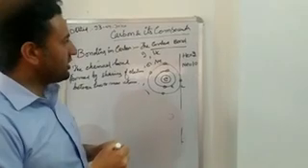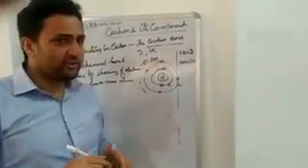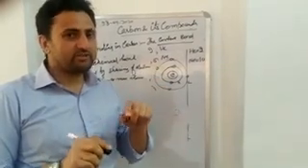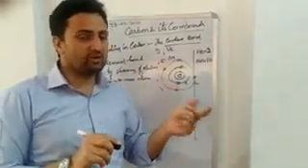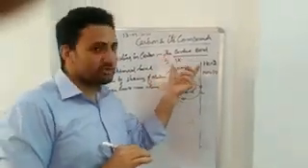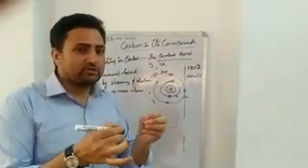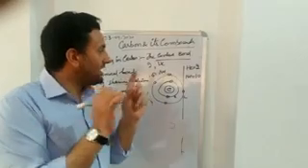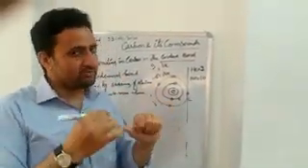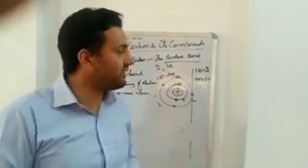Now, in order to attain the noble gas configuration for any element, there are many options. Either the atom has to lose the electrons or gain the electrons. Now we have another option, by sharing the electrons. The 2 atoms can form the molecule not just by losing, not just by gaining, but through sharing of electrons.